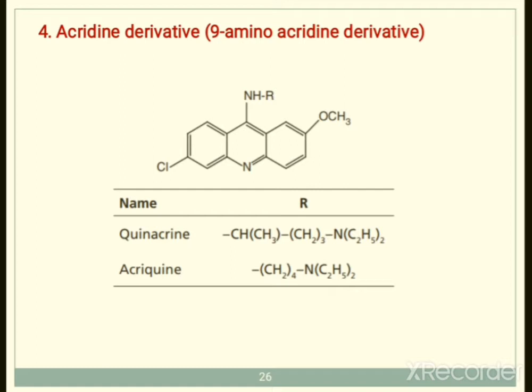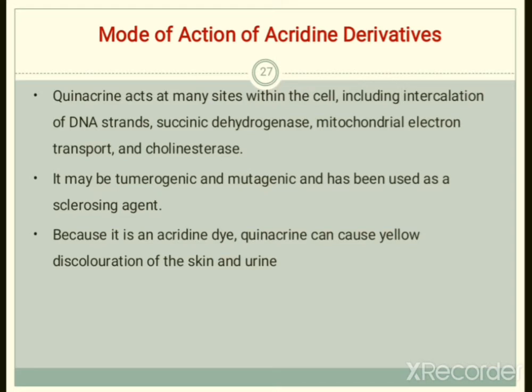Okay, this is quinacrine. Just draw both structures and practice them. The mode of action of these acridine derivatives is that quinacrine acts on many sites within the cell, including intercalation of the DNA strand, succinic dehydrogenase, mitochondrial electron transport, and cholinesterase. So basically these quinacrine or acridine derivatives act on different sites of the parasitic cell.